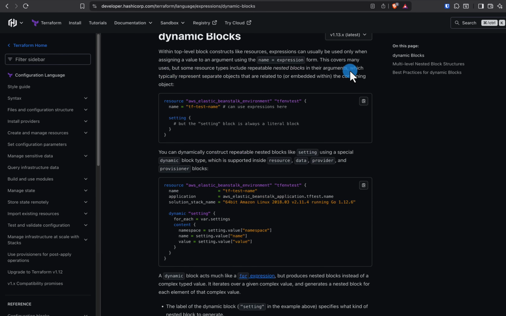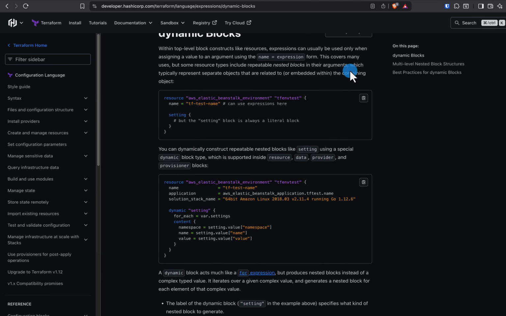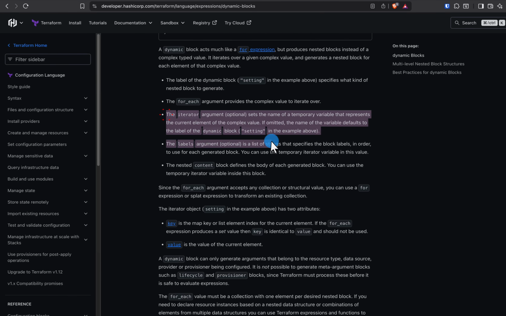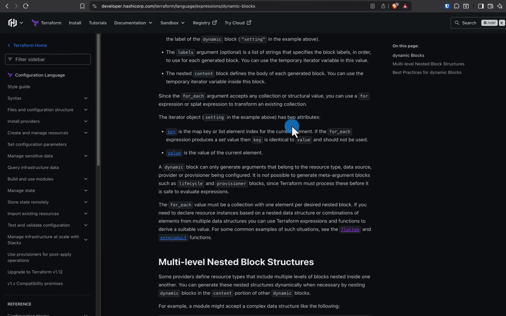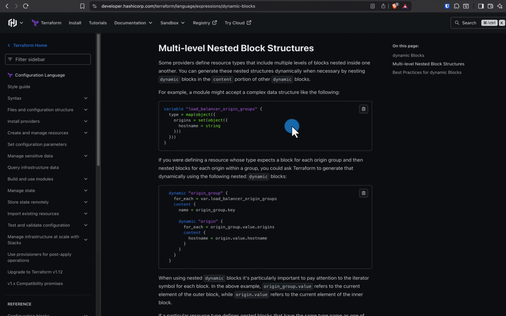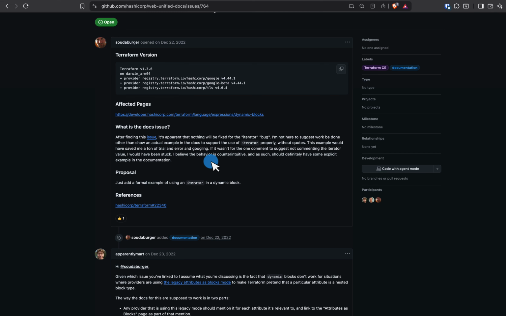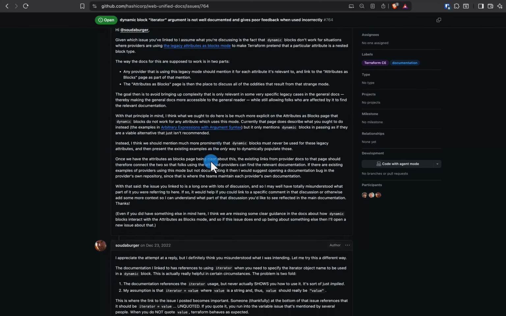So this is exactly what is happening with us, because if you take a look at the Terraform documentation here, it doesn't really talk about the dynamic block iterator, and the only reference is this here. So it doesn't tell us how to use it in none of the examples. So this is what this person is saying, and I totally agree with him or her.